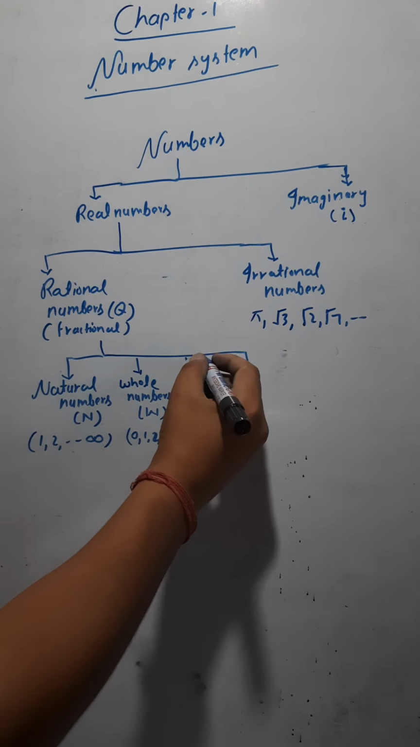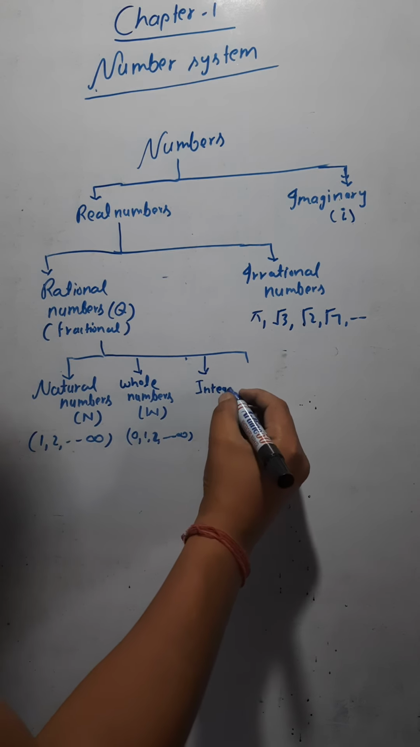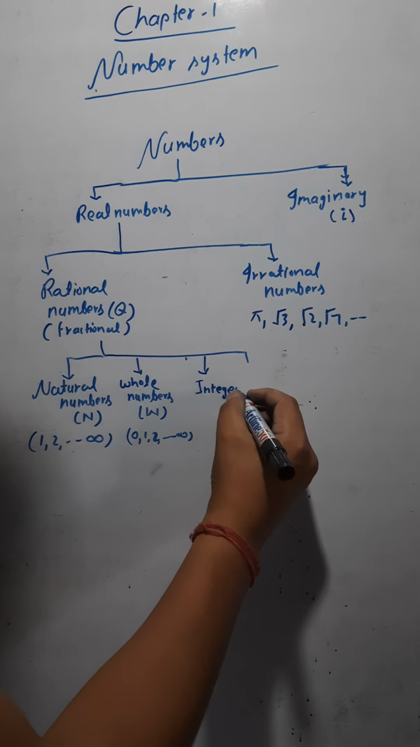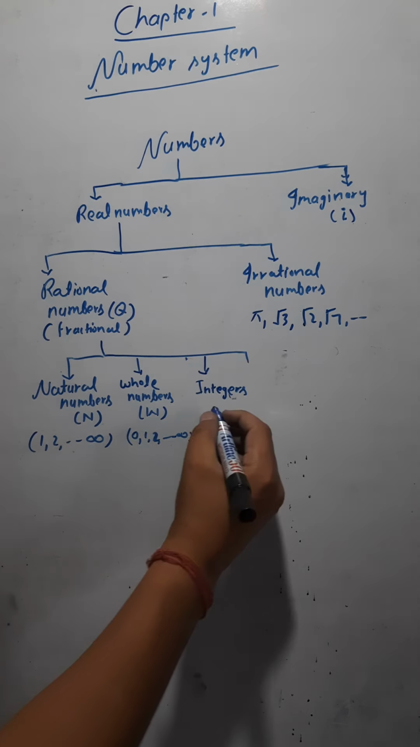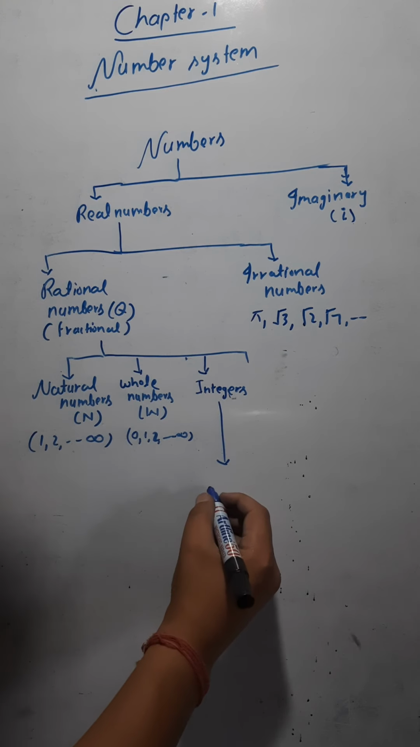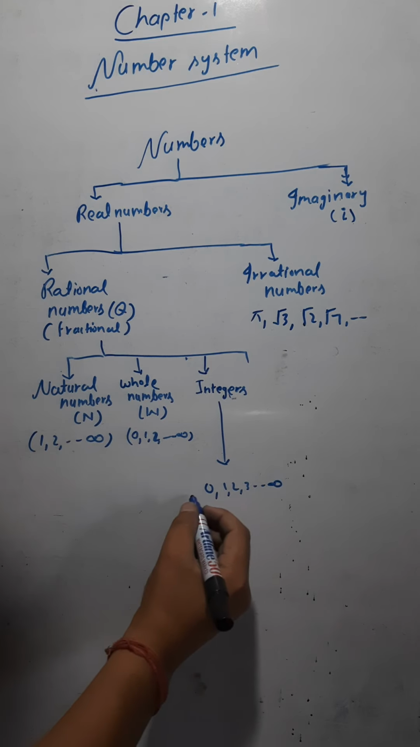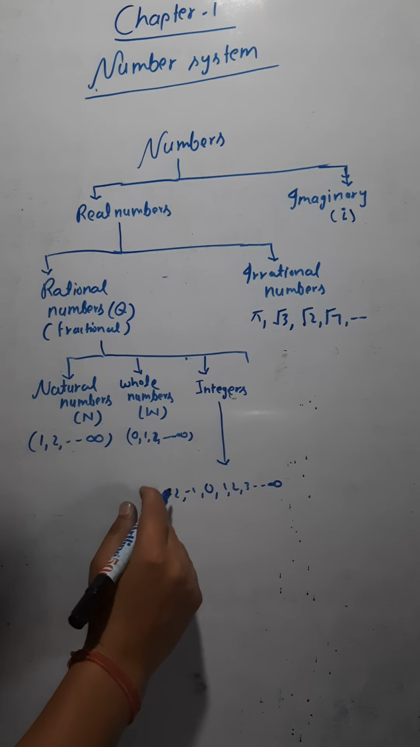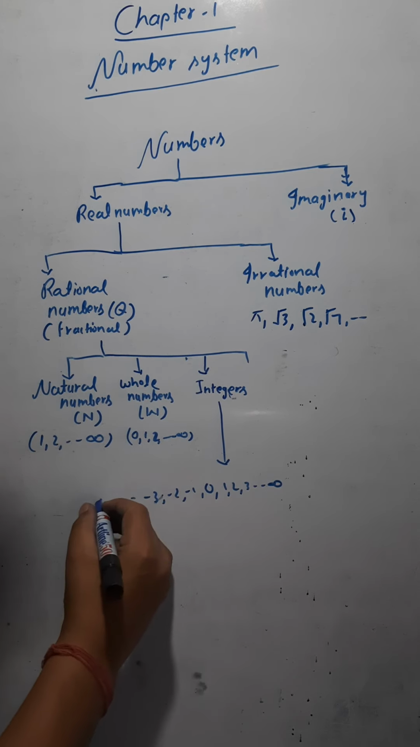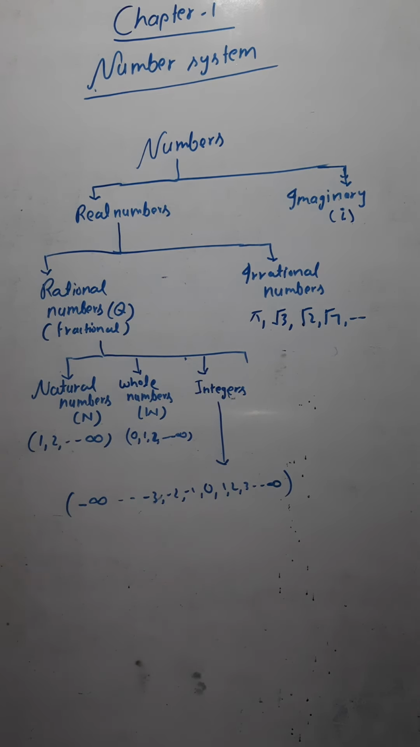Now we have the next category, that is integers. What are the integers? All the positive and negative numbers, including 0, are integers. So I can write some examples: 0, plus 1, 2, plus 3, plus 4 up to infinity. Then less than 0 is minus 1, then less than minus 1 is minus 2, then less than minus 2 is what? Minus 3, up to minus infinity. So from minus infinity to plus infinity, all are integers.